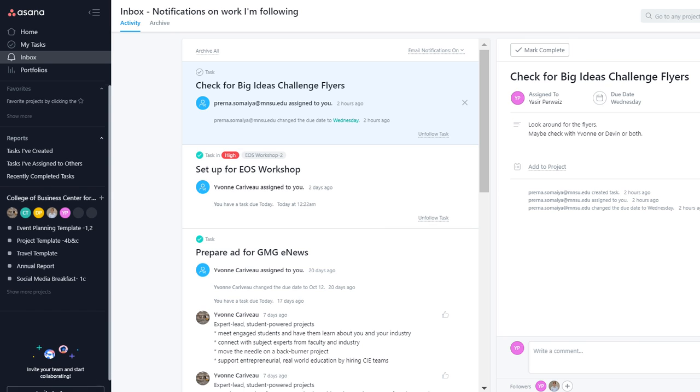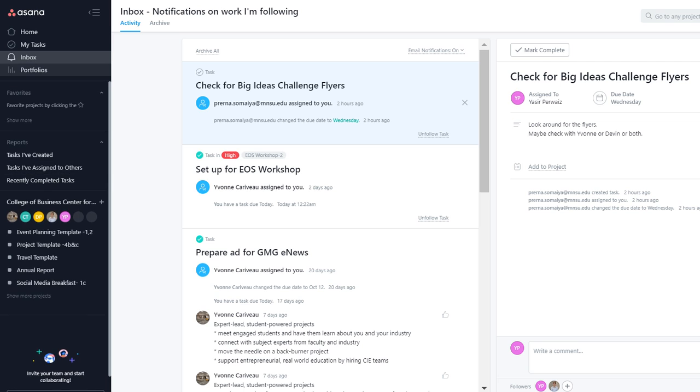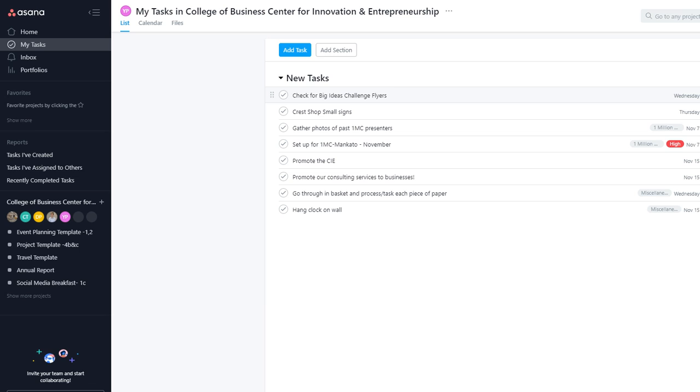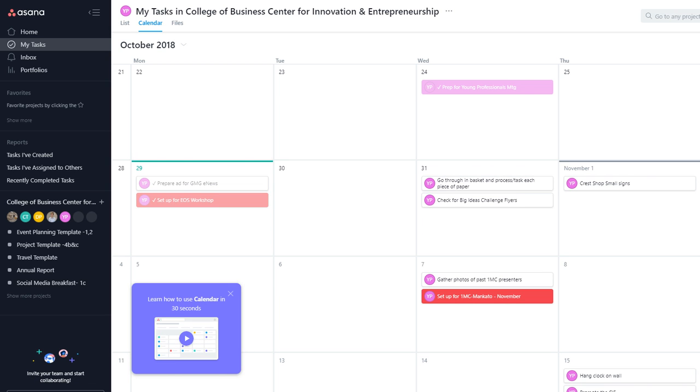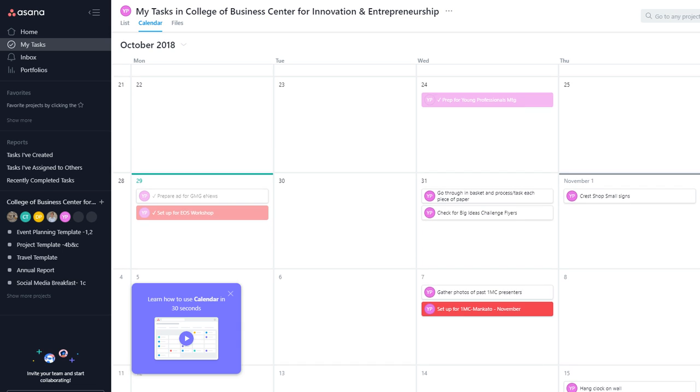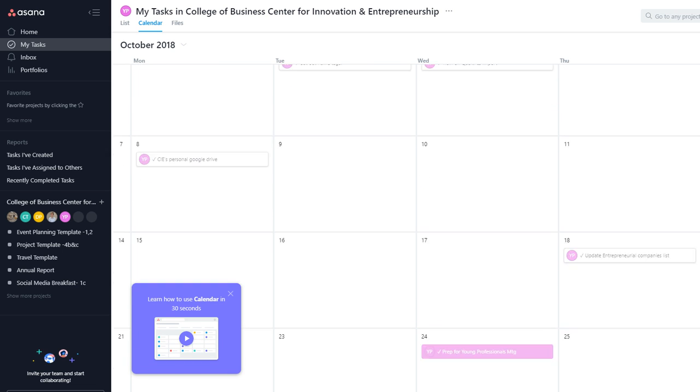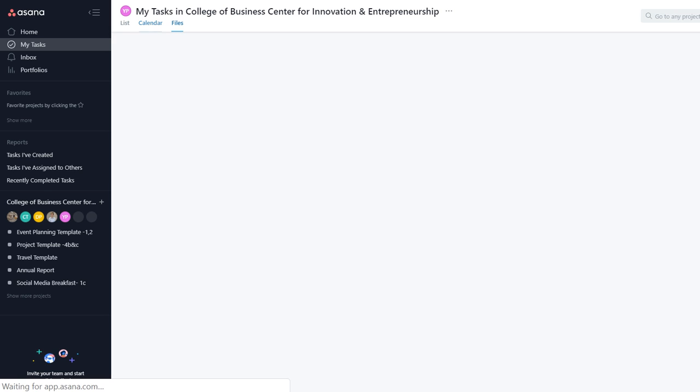Similarly, if you look into my tasks, these are some of my tasks that I need to do. I can have it in different views. This currently is in list view, where everything is in a list format, and these are the due dates for each of the tasks. And then this comes in a calendar view. So now I know by calendar where everything is and what I need to do, and which thing needs to be done first and which thing needs to be done later.